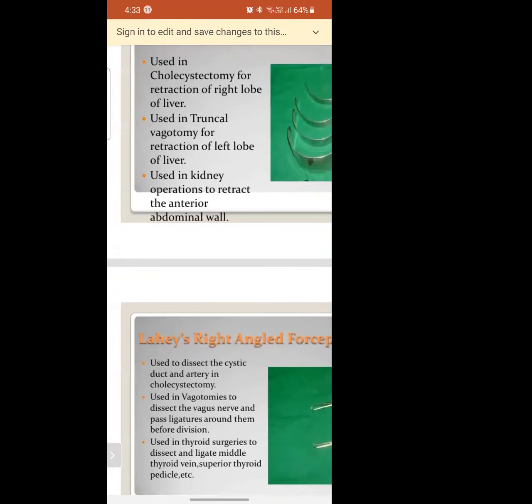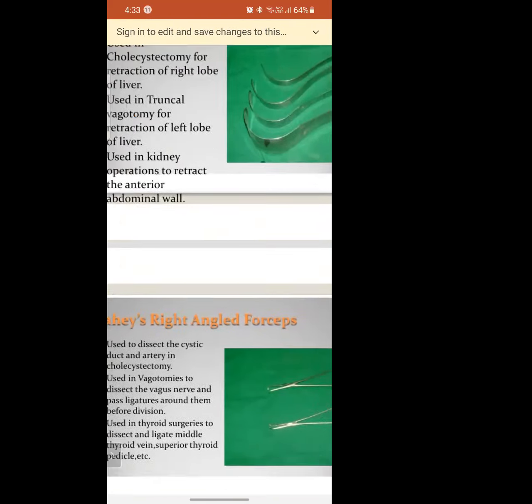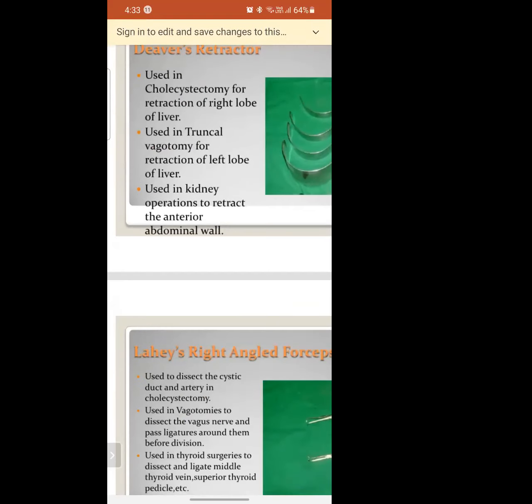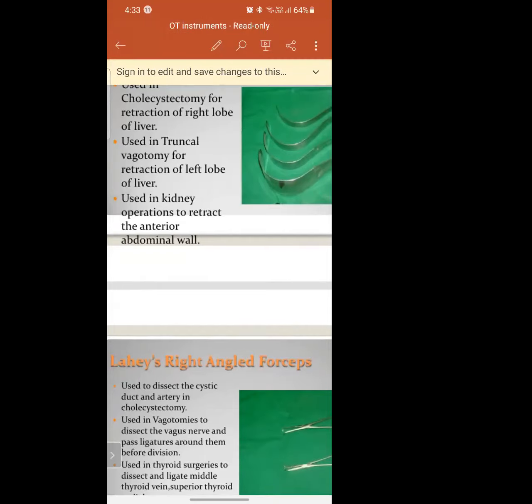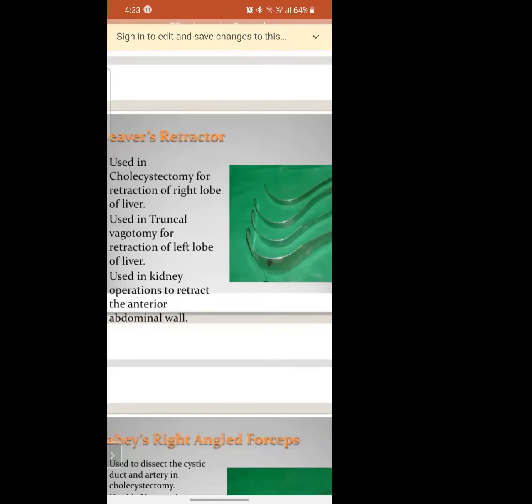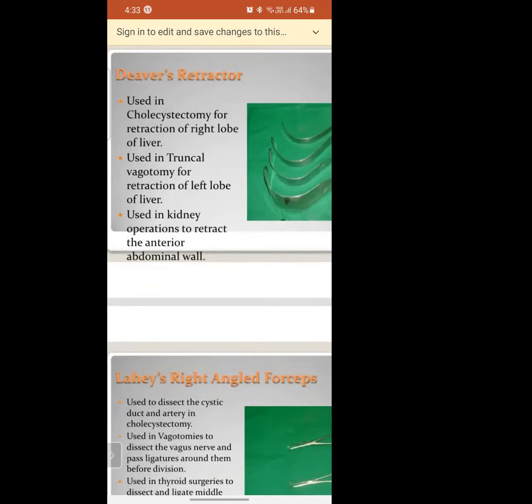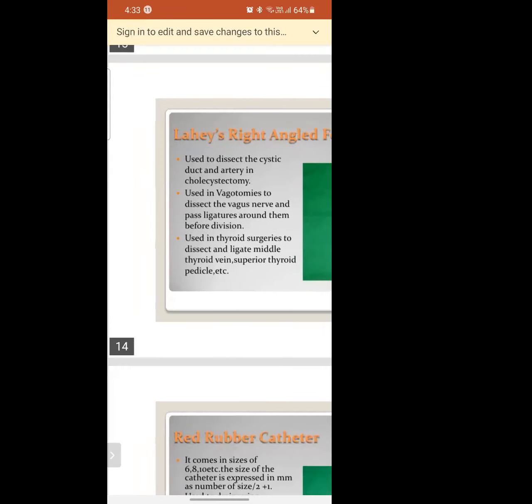Getting it? Yes, ma'am. Just seeing the diagram, you will get to know. At least you will not feel that you can't remember every use. At least by seeing the instruments you can get an idea what it is used for. If you remember one use, it's more than enough.